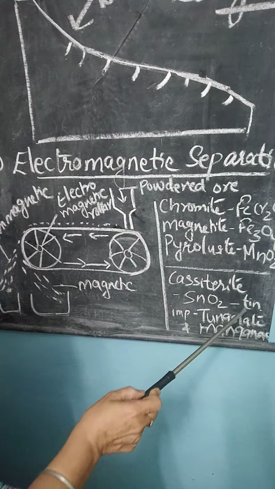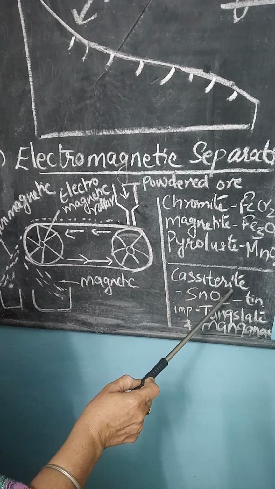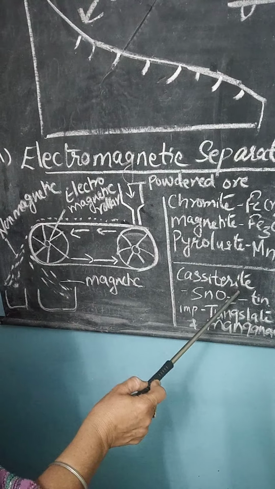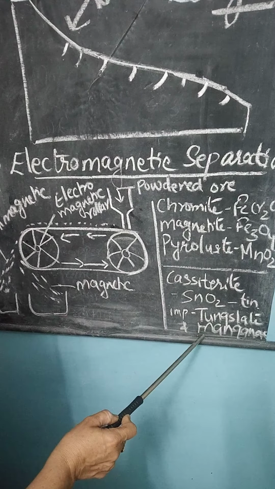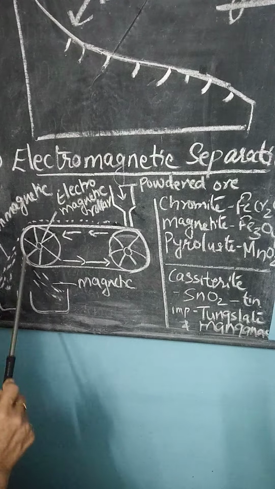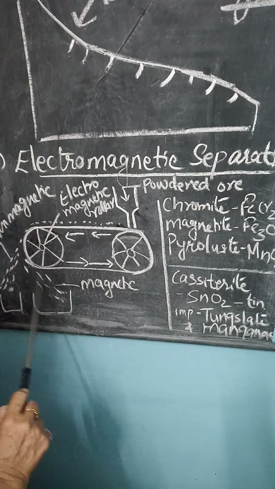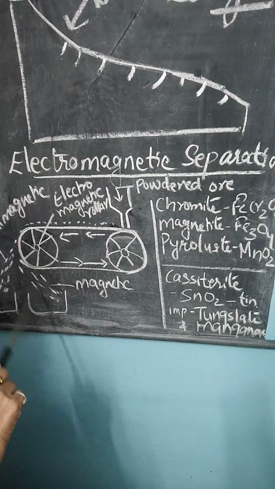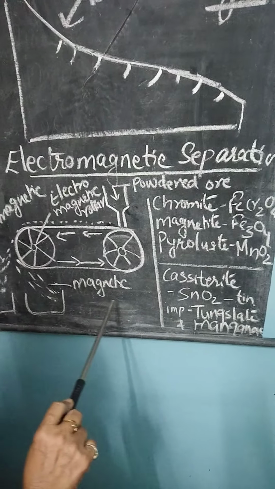There is one more, the ore of tin, cassiterite, SnO2. In this, the ore is non-magnetic, but the impurities have magnetic property. So the ore will be thrown away and the impurities will be taken into another container, being attracted by the magnet. So these are the 3 simple methods.